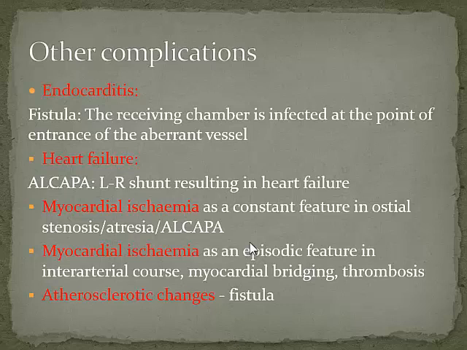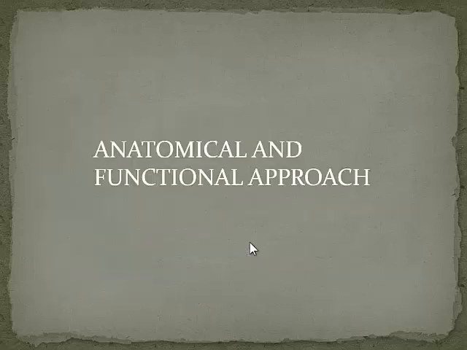So there are a number of reasons why you need to recognize anomalous coronary arteries. And the approach has to be an anatomical and functional approach, and I think this is where working together, as Tarun was saying, the radiologist and the cardiologist working together is quite useful, because we as radiologists are very anatomical in our approach. The cardiologists are very functional in their approach, and it's nice to have that combined approach to coronary artery abnormalities, because I can describe loads of anomalous origins, but does that mean anything is something that I might not necessarily be able to understand. But sometimes, particularly when we're starting off, it's useful to have the cardiologist sitting next to you so that you can scratch your brains together and decide whether this is functionally significant or not.